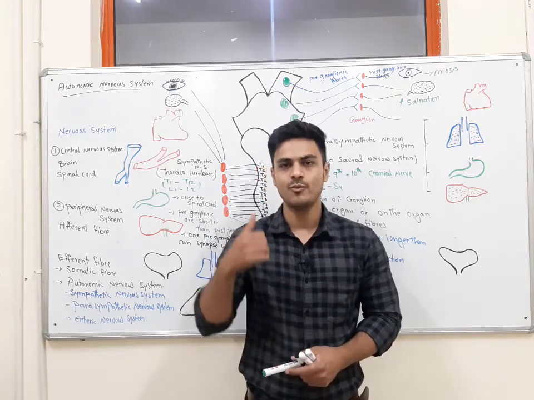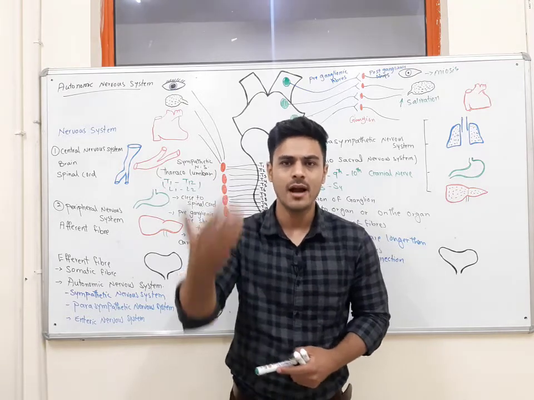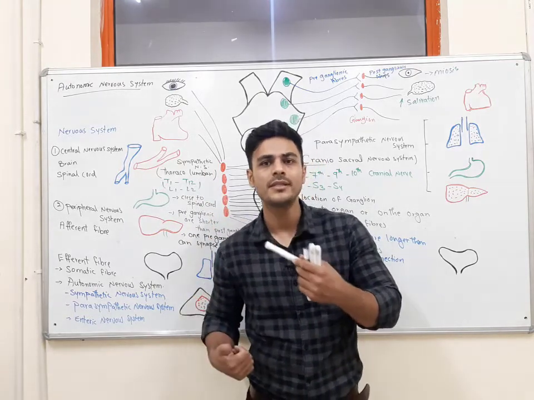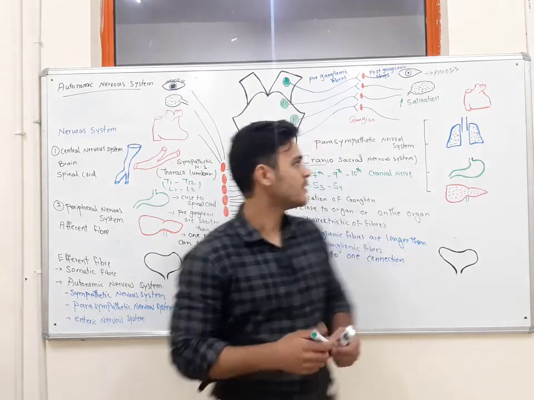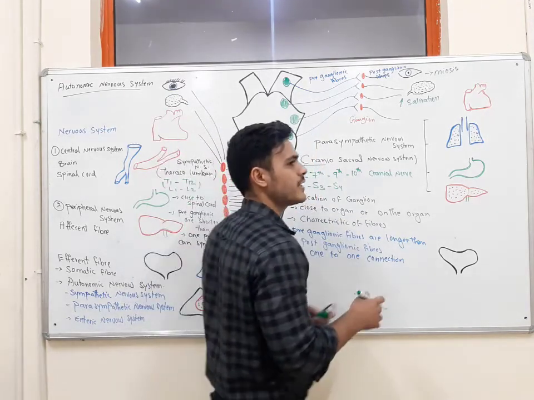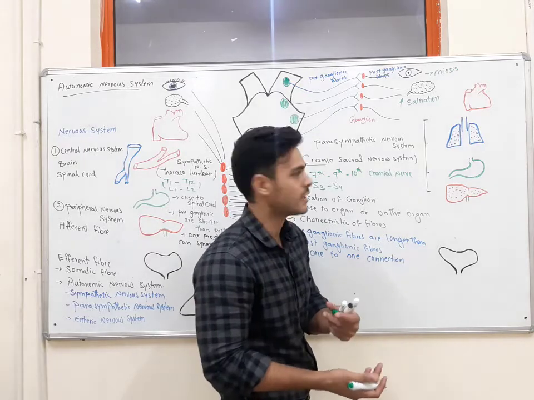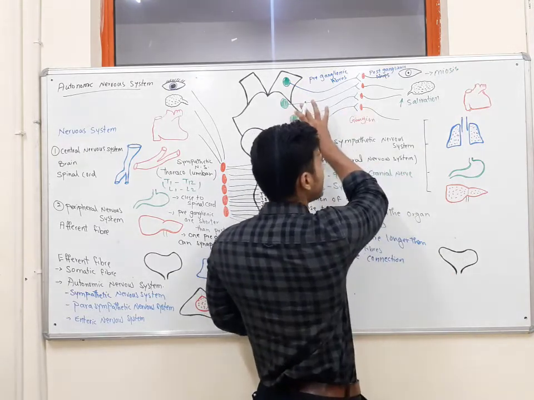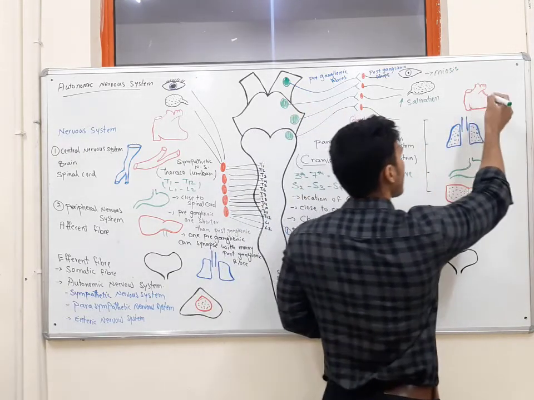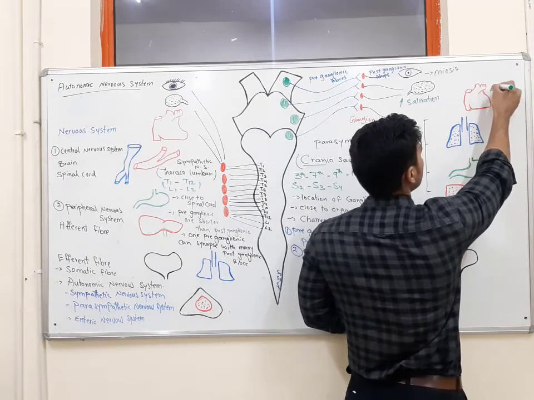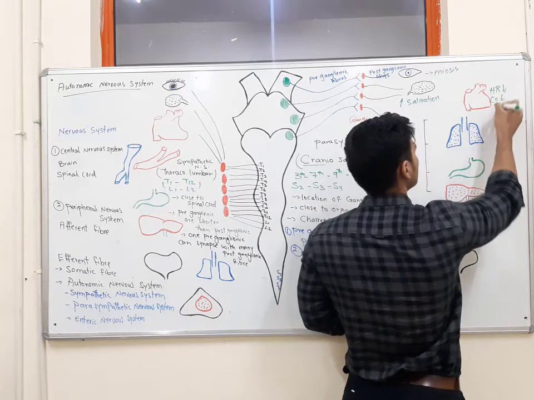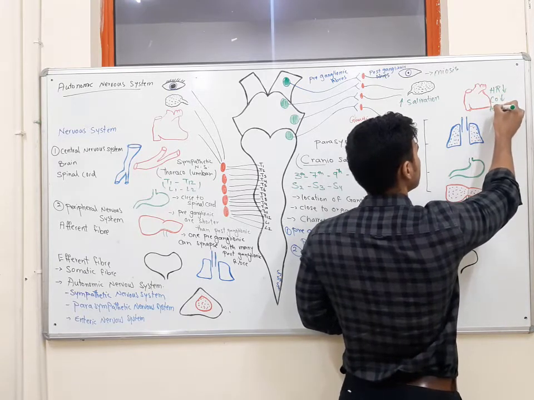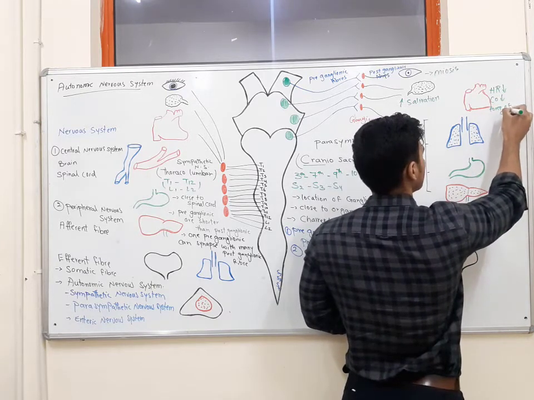Will it stimulate the heart and increase the heart rate, or will it inhibit the heart and decrease the heart rate? Absolutely, it will decrease the heart rate. So by stimulating the parasympathetic nervous system, it will decrease the heart rate, as well as the cardiac output, as well as the force of contraction.